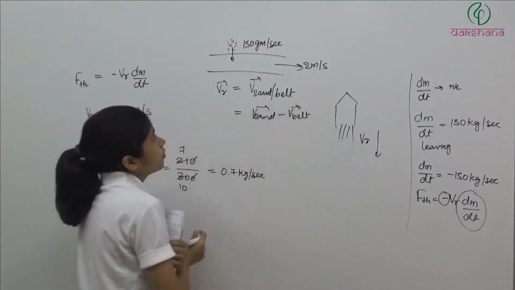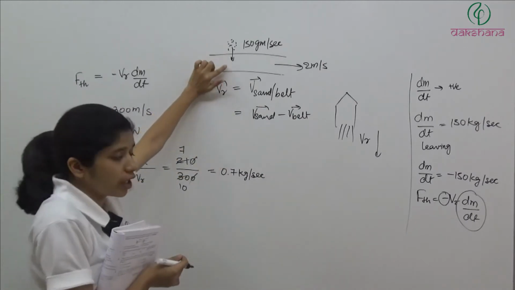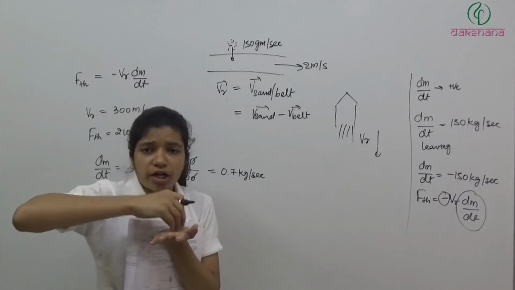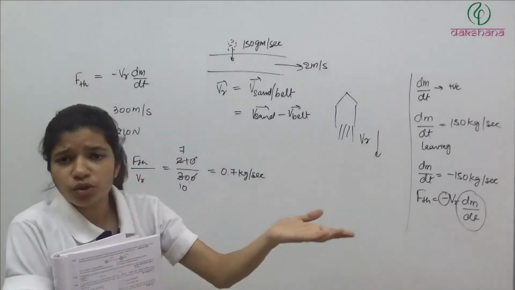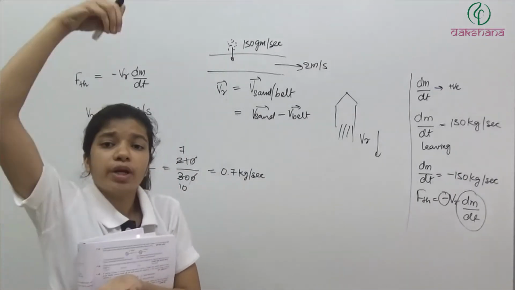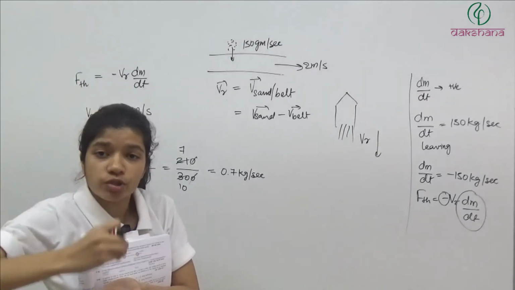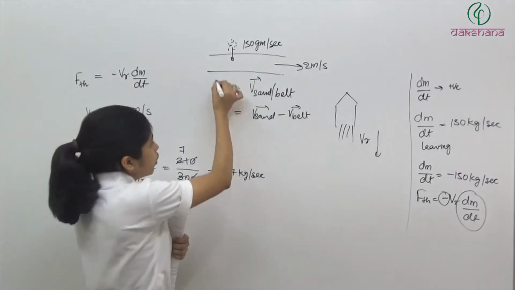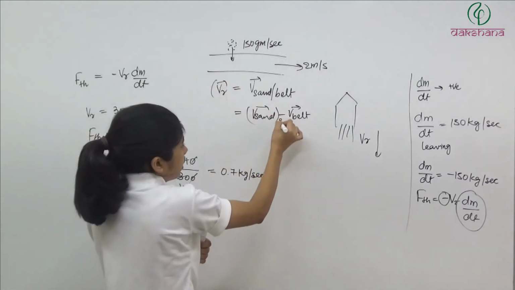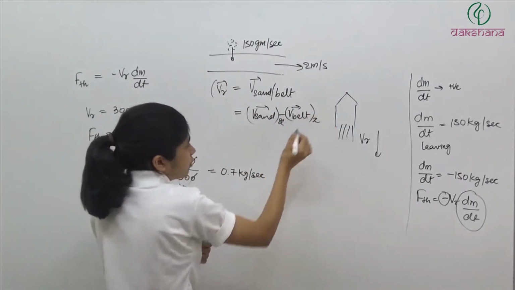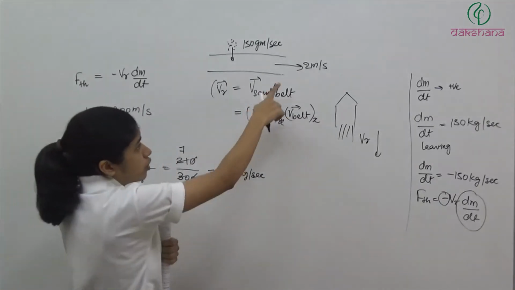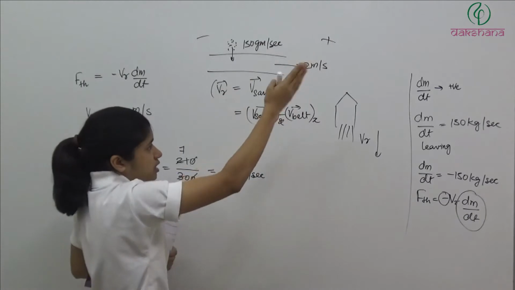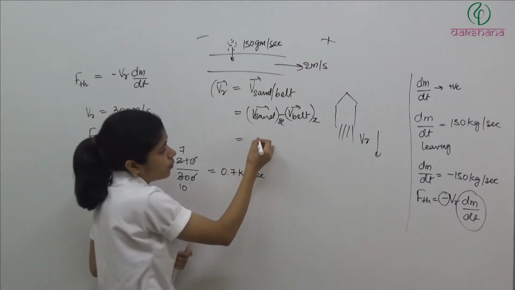Now when this sand is falling, हम लोग क्या कर रहे हैं, ये बेल्ट है उस पे हम लोग यहाँ पे सैंड गिराते जा रहे हैं. So its speed in x direction is definitely zero. अगर आप किसी ऊपर की हाइट से गिराओगे तब भी it will gain some velocity in y direction, but its velocity in x direction is still zero. So we are talking about velocity of sand in x, velocity of belt in x. Velocity of belt in x is +2. Let's take it is plus this side, minus this side.